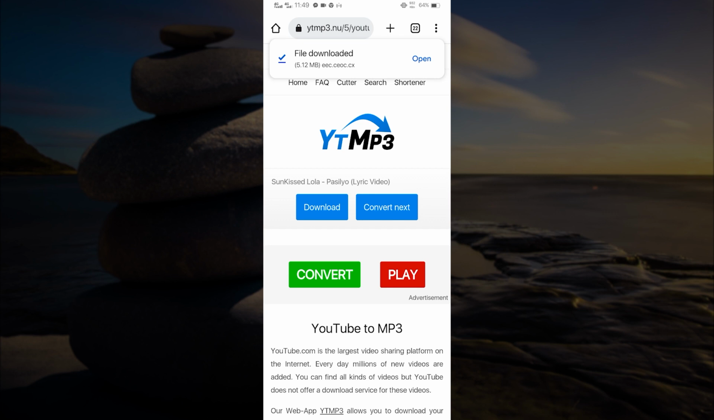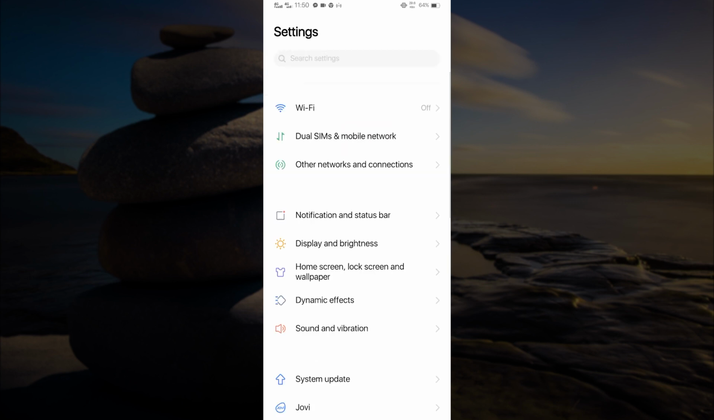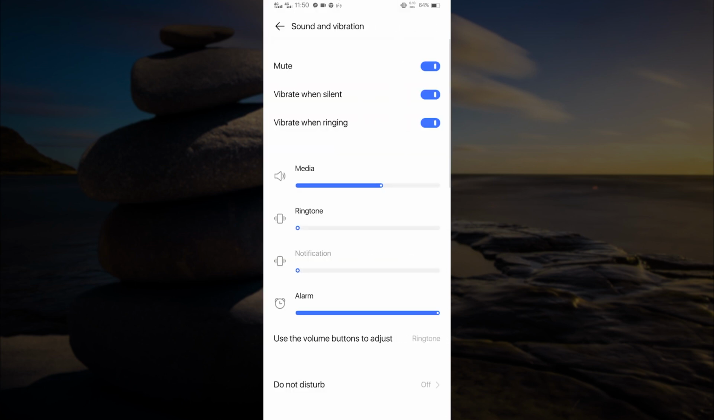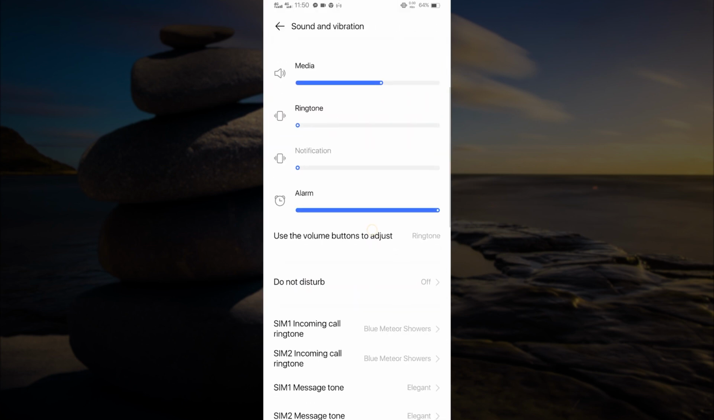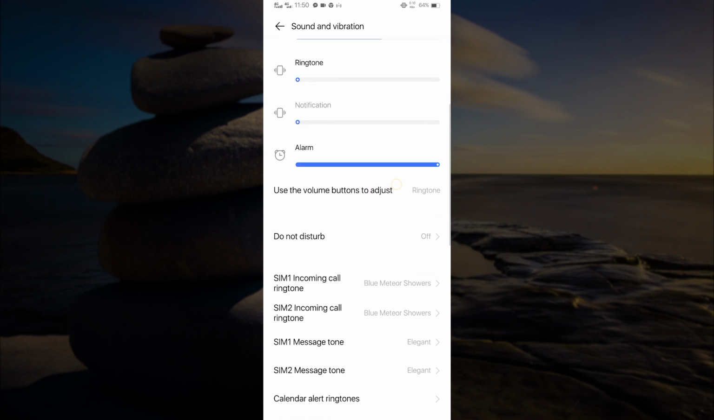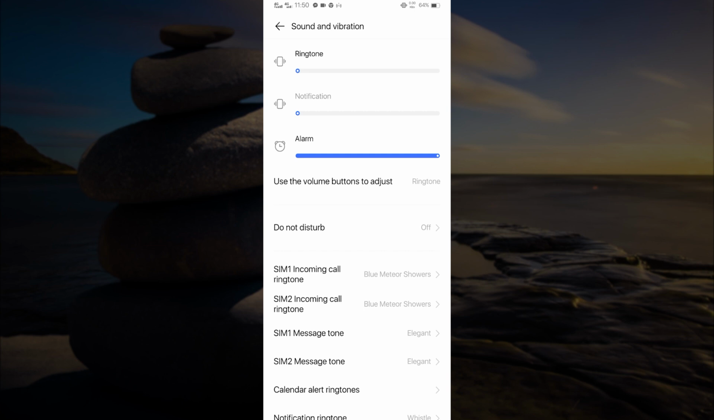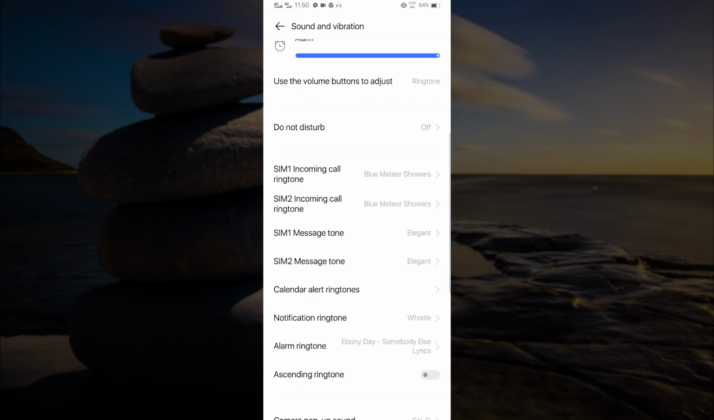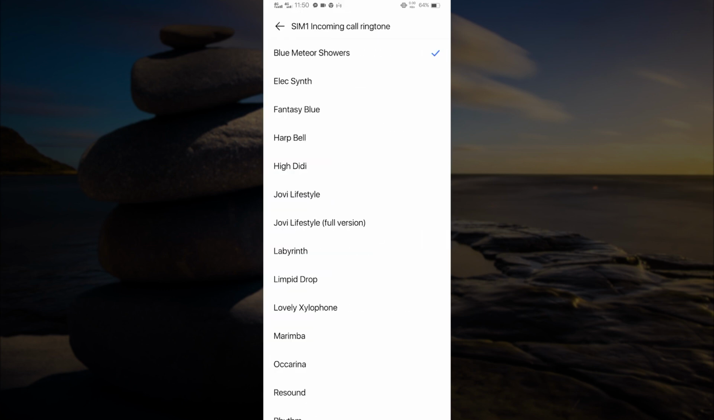Once you have downloaded the audio, let's go back to our home screen and open our phone settings. After opening settings, look for sound and vibration. And then I want you to scroll down and select the ringtone that you want to change. It can be the incoming call ringtone, the message tone, the calendar alert ringtones, notification ringtone, and alarm ringtones. I will be choosing the incoming call ringtone.